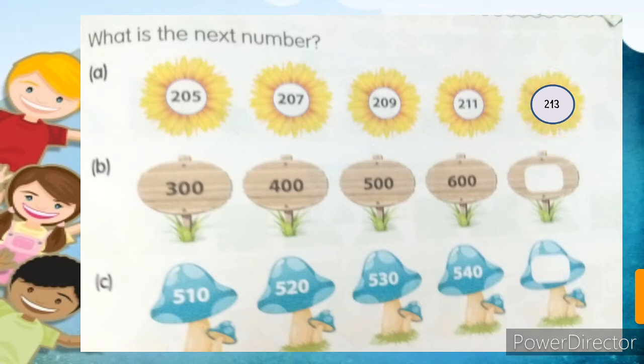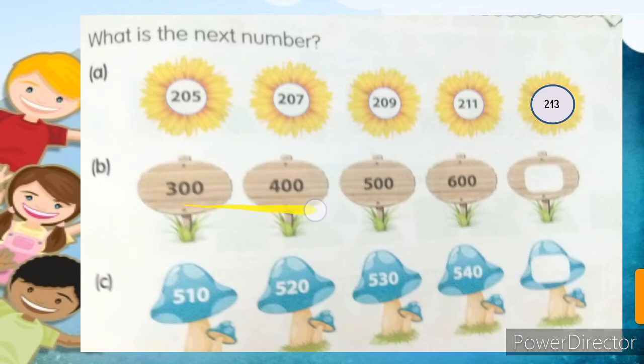So let's see. In B, 300 is here, then 400, then 500, then 600. And we have to find out which number will be here.